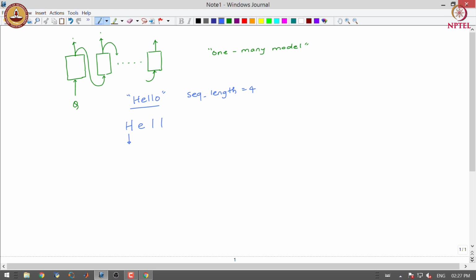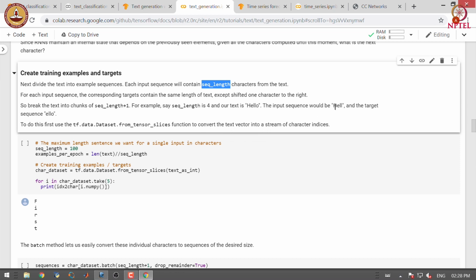For H we expect the model to predict E, for E we want to predict L, for this L we want to predict the next L, and for this L we want to predict O. So for the input hell we want to predict this particular output. Thus for the input sequence hell, the target sequence is ello, which is just shifted by one character to the right.